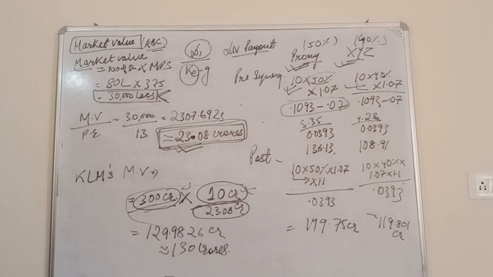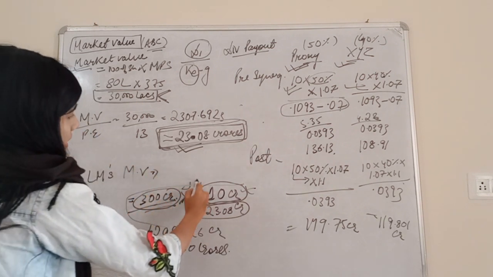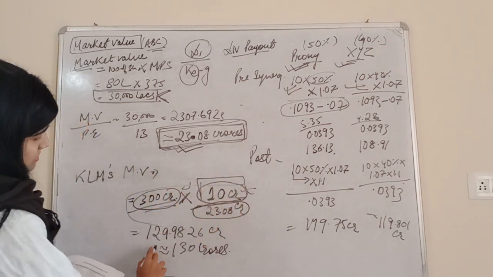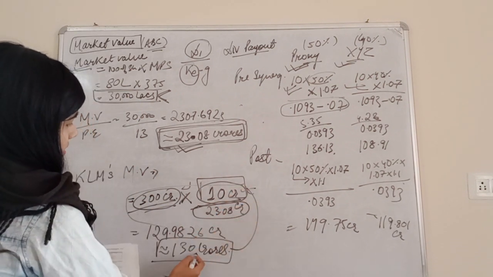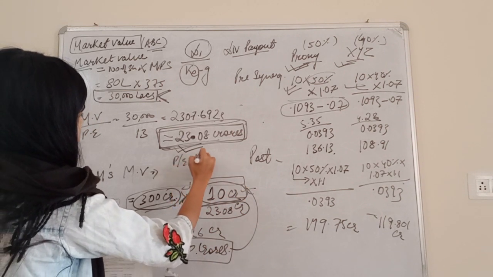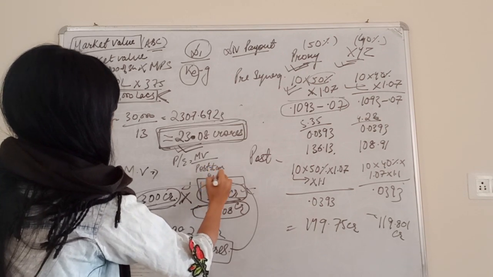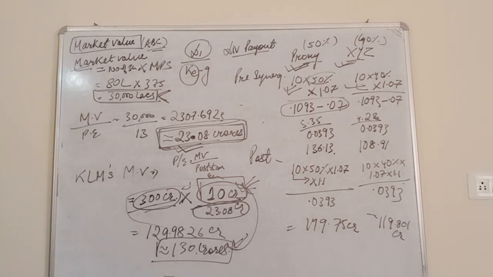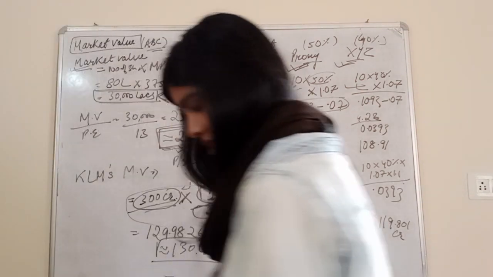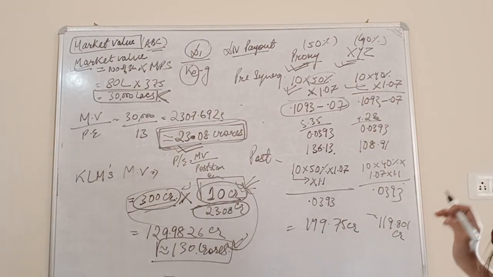Fine. Also, you can see that the PAT for KLM has been given as 10 crores and market value for KLM is coming out to be 130 crore. So what will be the PE value of KLM? PE is market value divided by post-tax earning, isn't it? So 130 crores divided by 10 crores, it is coming out to be 13, which is exactly the PE ratio of ABC, which has been given as 13. Fine. So now the range of valuation is coming.